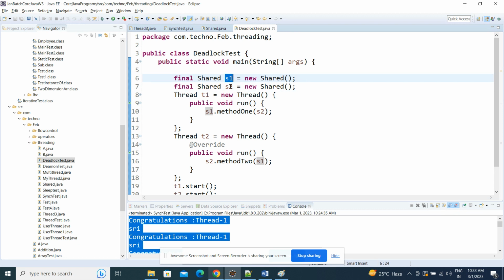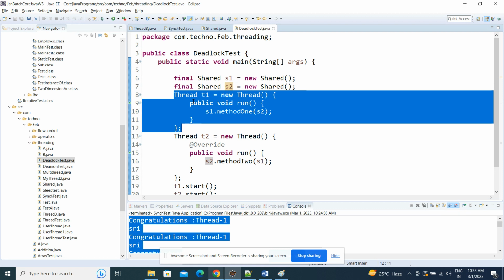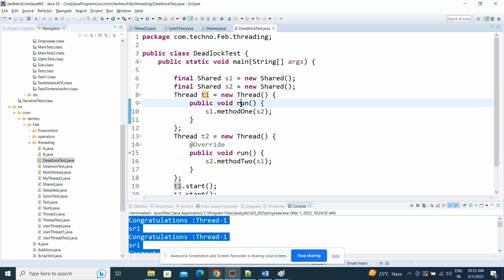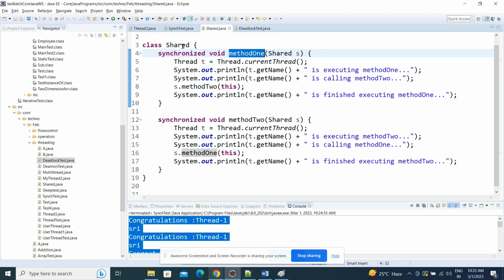I have also created two threads. Thread t1 equal to new Thread, overriding the run method. Inside it, s1.method1 of s2. This method1 is available in Shared, and I am passing one object, which is also a Shared object.